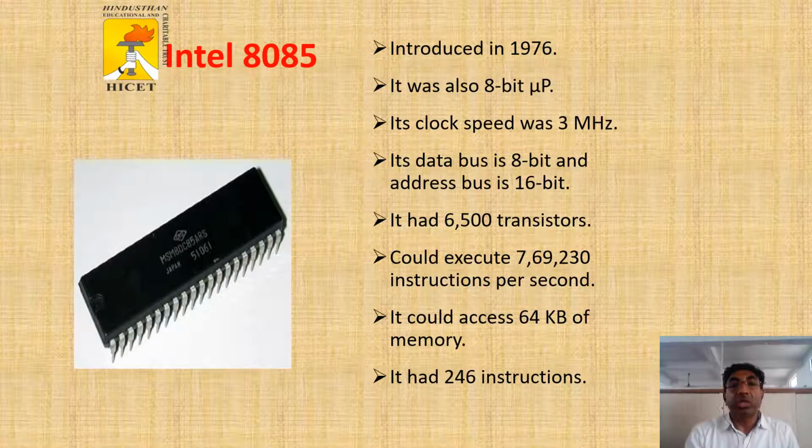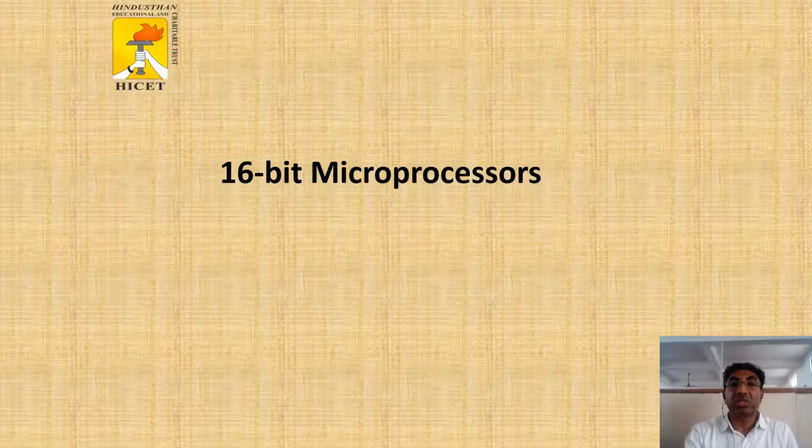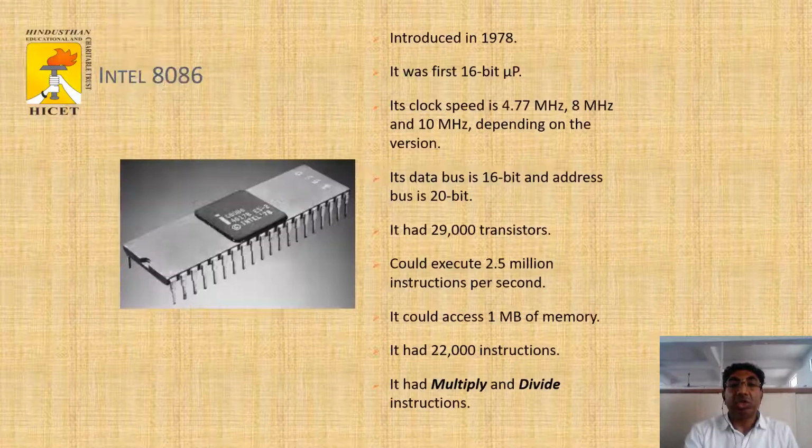Then the 8085 microprocessor has 6500 transistors and could execute 7,69,230 instructions per second. It could access 64 kilobytes of memory. It has 246 instructions. Then the 16-bit microprocessor introduced in 1978.